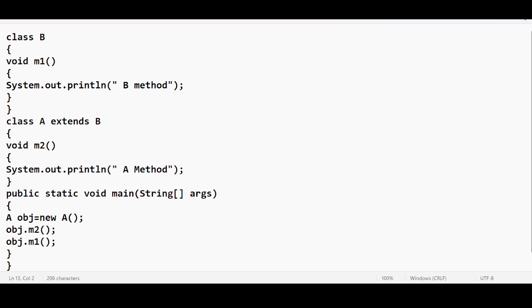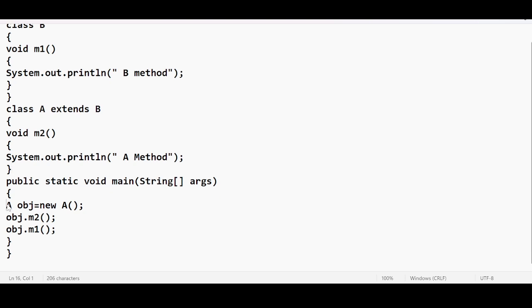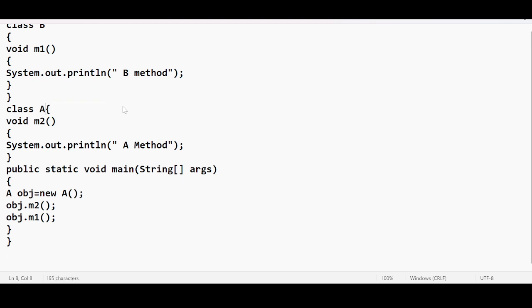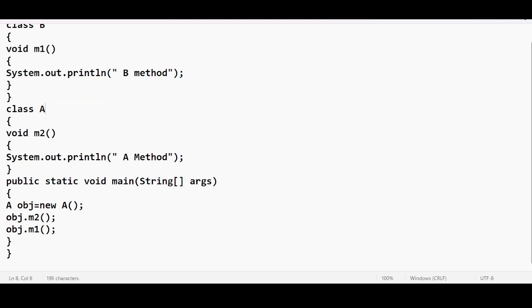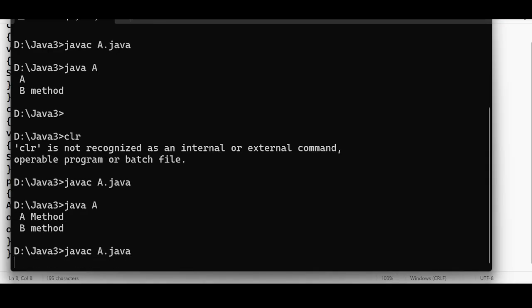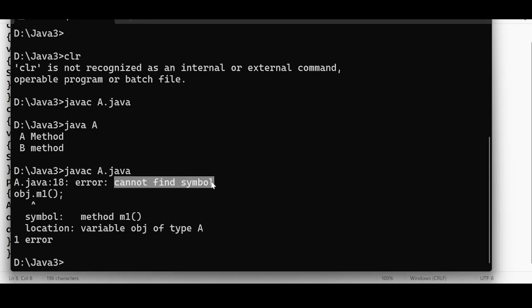Now you do this. Now check this. We are creating an object for class A. If you are not using this extends keyword, now see the output. Now we get what? It cannot find this method m1. It is giving us an error.